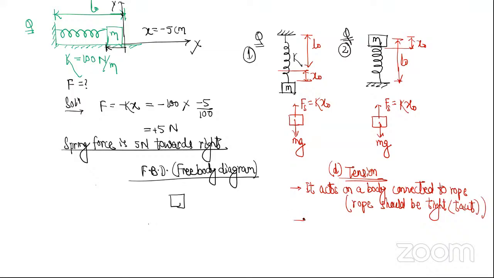अच्छा, how much इसका मैग्नीट्यूड फिक्स नहीं है. It can be anything. It depends on other forces. It depends on situation. So this is called a self-adjusting force. That means it adjusts its value according to situation. Its value is not fixed. So what is direction? Its direction is along the rope.